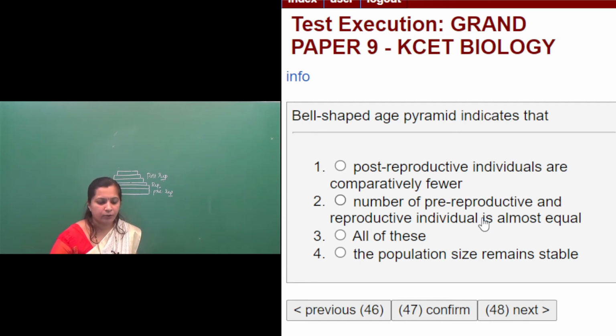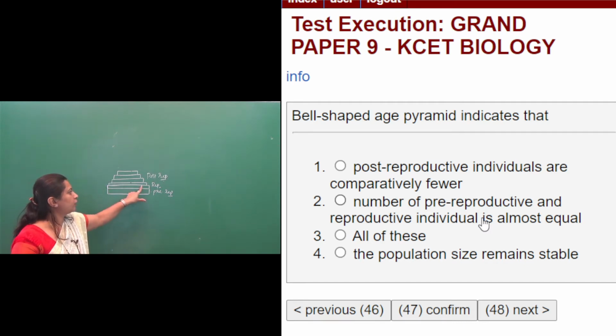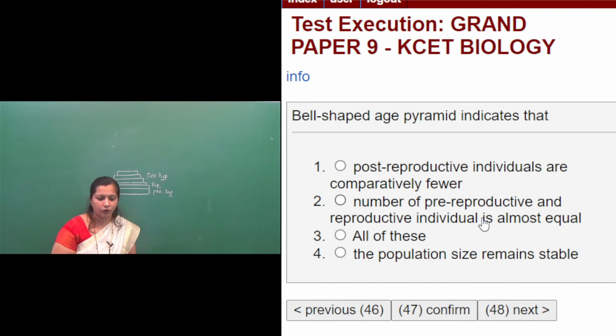Let us check the fourth option also: the population size remains stable. Yes, as pre-reproductive and reproductive individuals are present in equal proportion, this represents a stable population. So all the statements are correct here, so we go with the third option.